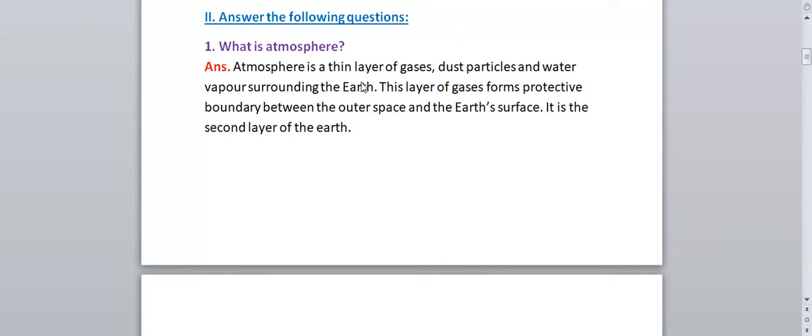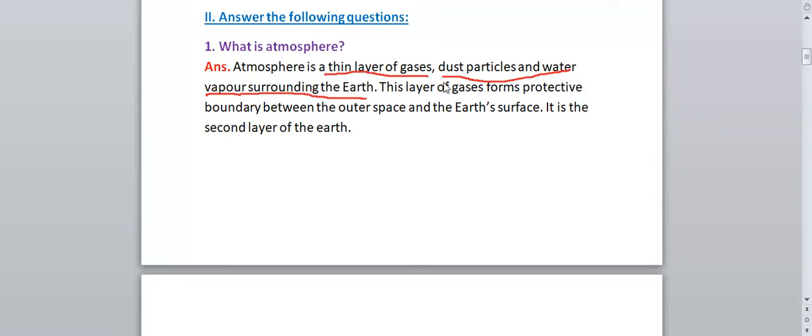Atmosphere is a thin layer of gases. So what is atmosphere? It is a thin layer of gases, dust particles and water vapor. So what are the things which are present in atmosphere? Gases are present, dust particles are present and water vapor is present. Which gases are present? Oxygen, nitrogen, carbon dioxide, those gases are present. So you have to write like this. Atmosphere is a thin layer of gases, dust particles as well as water vapor surrounding the earth. It is one of the layers of the earth, so it will surround the earth. First sentence is this one.